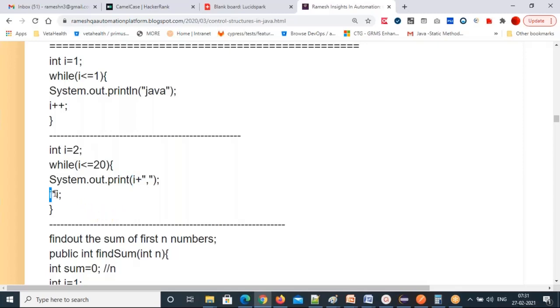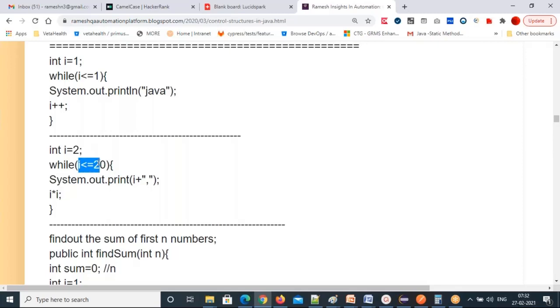Now go to this place. Now i value is currently 2. 2 multiplied by 2, i value 2, right? 2 multiplied by 2, i value one more time, 2. 4 you will get here. Again, what will you get? You got a 4 now. Again, it will go to the condition. Once you get the latest i value, it will go to the condition.